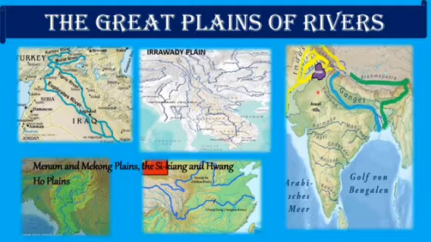Now, since all these plains have a lot of rivers, they are very fertile, and fertility leads to overpopulation. So, all these places are densely populated. Children, regarding these rivers, we will learn again when we are learning about the water resources of Asia.